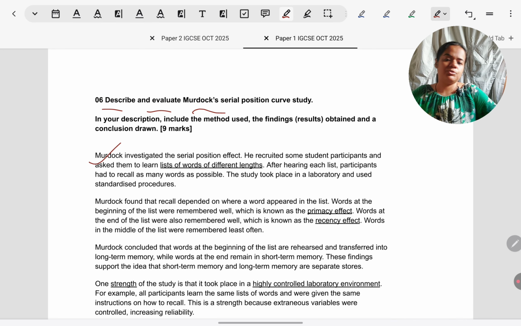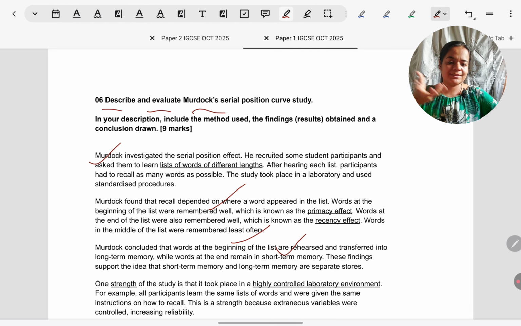So for description, I can't go through the whole answer, it'll become very long, but aim wise, he was looking at serial position effect. Participants had to learn lists of words, that is procedure, they had to do free recall. Results, he found primacy effect, they would rehearse the words, they would get transferred to LTM. That's the first few words on the list. For the last few words, they could remember from short-term memory itself, recency effect.